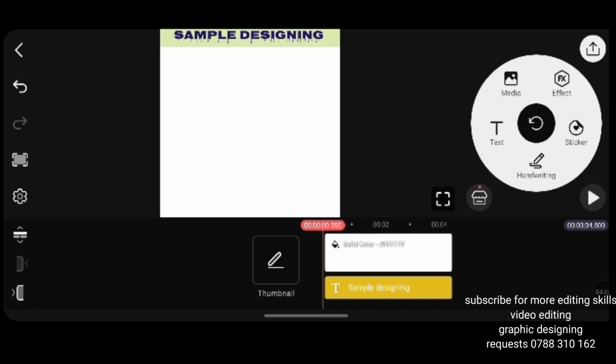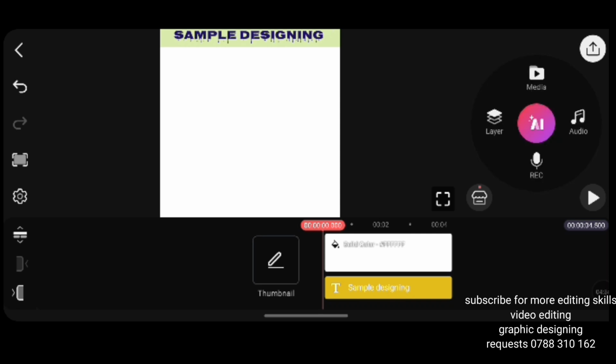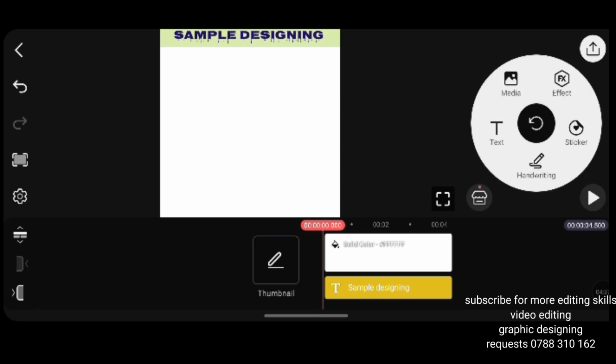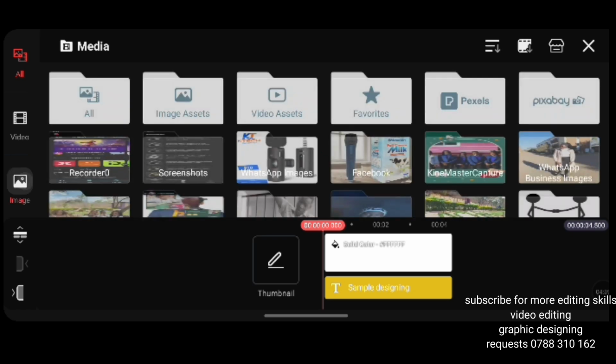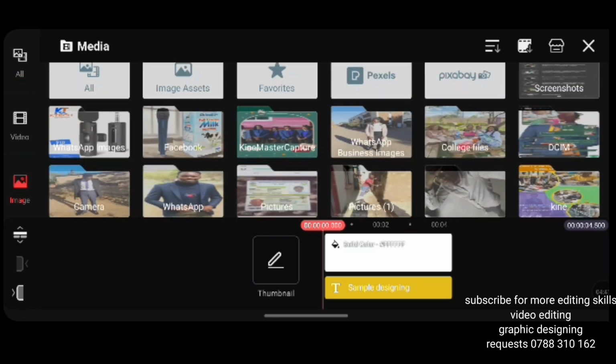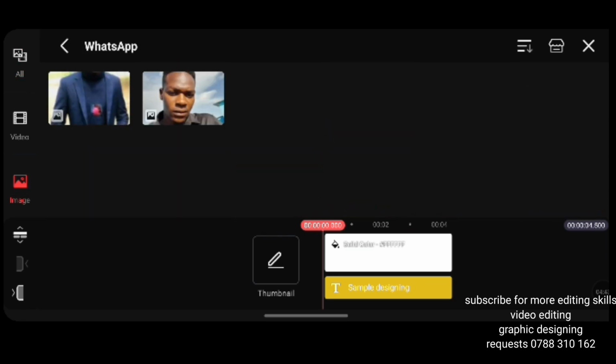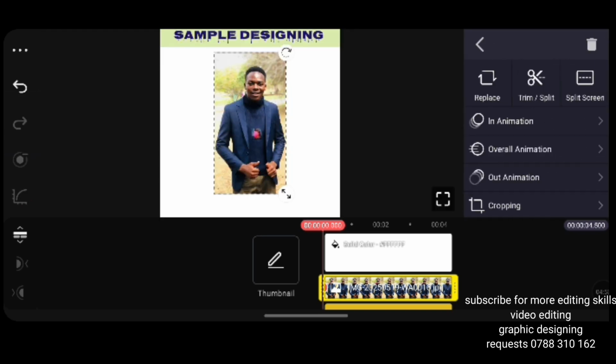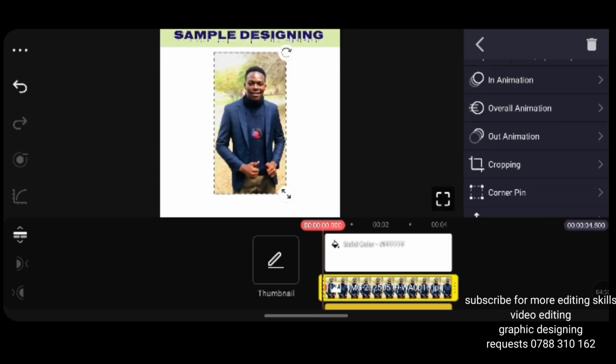You tap here, you will hear it first, right? Then you put layer again, you tap media, images, then you choose the image that you want to use from your files here. Let's say I want to use this. I've tapped it. As you can see, it is appearing down there. I go back, then here it is, my picture.